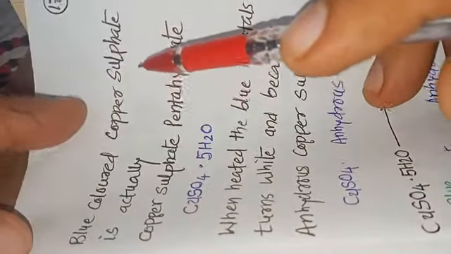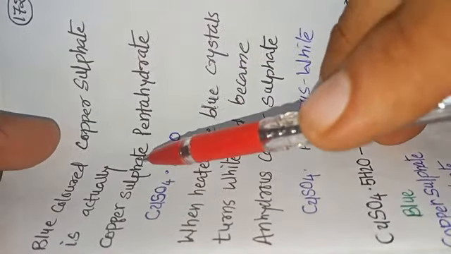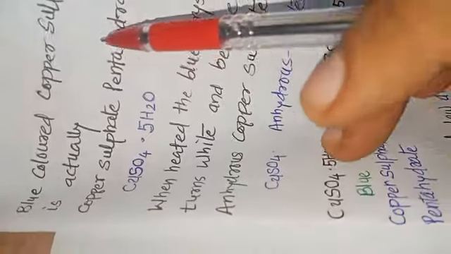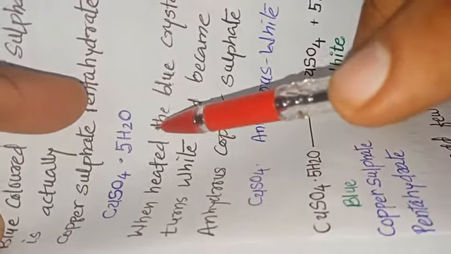The blue copper sulfate crystals are actually copper sulfate pentahydrate, CuSO4 into 5H2O.